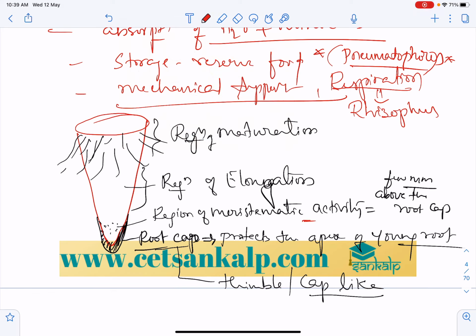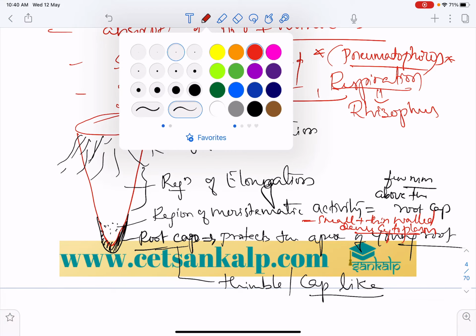Here we can see rapid mitotic division. Generally, the cells are small, thin walled, and dense cytoplasm is present. These cells are involved in rapid mitotic division.